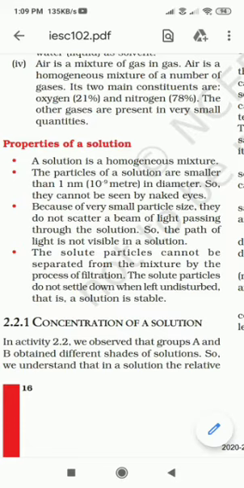And also these solute particles do not settle down when left undisturbed. If we keep the solution like that for some time, the solute particles do not settle down at the bottom. So that is what we call that the solution is stable.